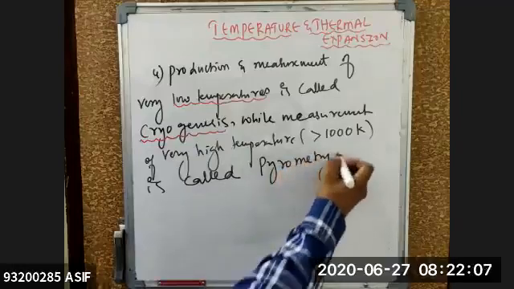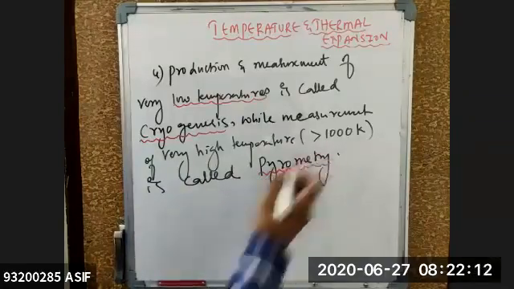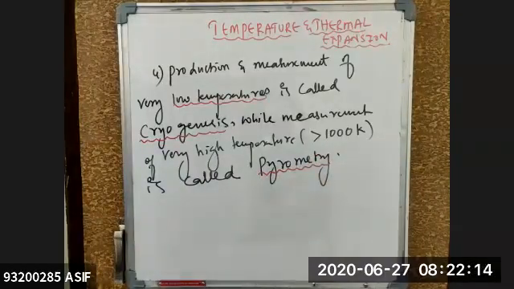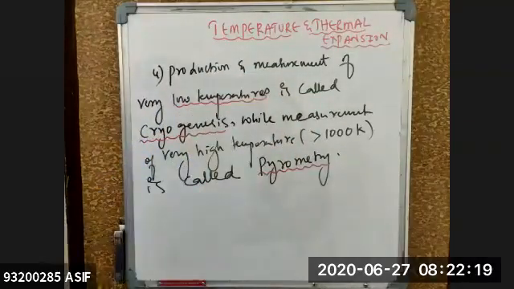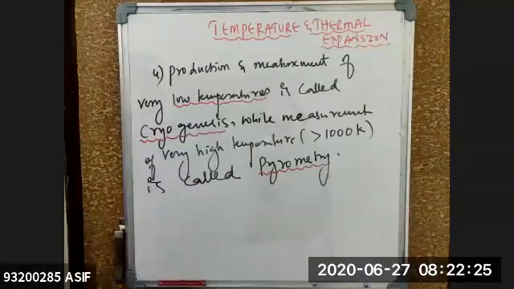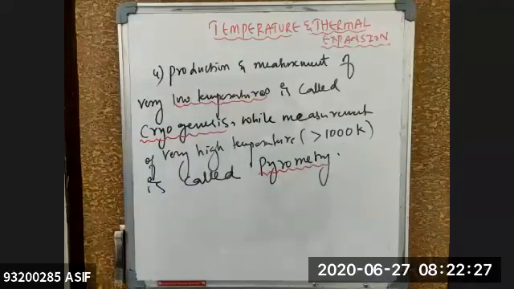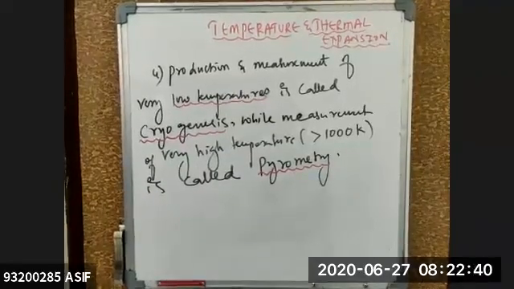Pyrometry. So the branch of physics which deals with the measurement of very high temperature is called pyrometry, and the branch of physics which deals with the production and measurement of very low temperatures, like -10, -20, -30, is called cryogenics. Is it clear for everyone? Yes, sir. Okay.